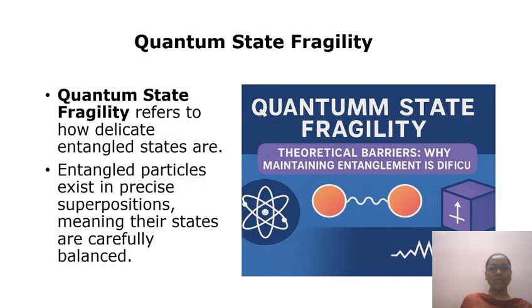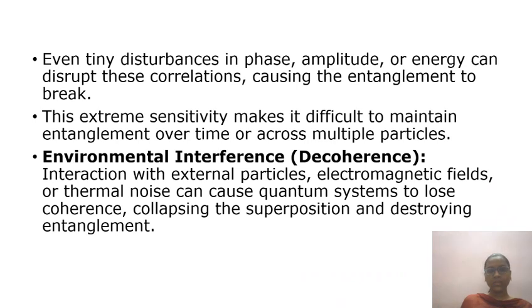And then next we are moving to quantum state fragility. Quantum state fragility refers to how delicate entangled states are. Entangled particles exist in precise superpositions, meaning their states are carefully balanced. And then even tiny disturbances in phase, amplitude or energy can disrupt these correlations, causing the entanglement to break. This extreme sensitivity makes it difficult to maintain entanglement over time or across multiple particles.